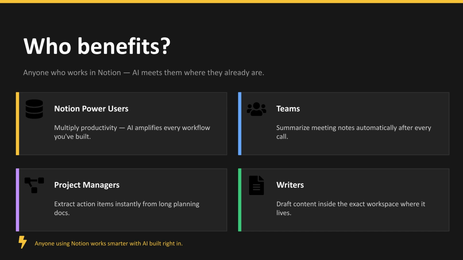Notion AI benefits Notion power users by multiplying productivity and amplifying workflows. Teams can summarize meeting notes automatically. Project managers can instantly extract action items from long planning docs. Writers can draft content inside the exact workspace where it lives. Anyone using Notion works smarter with AI built right in.